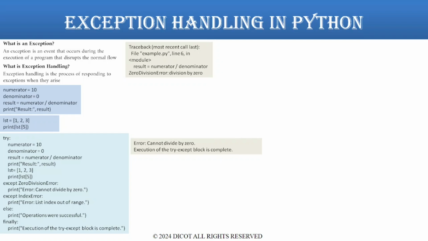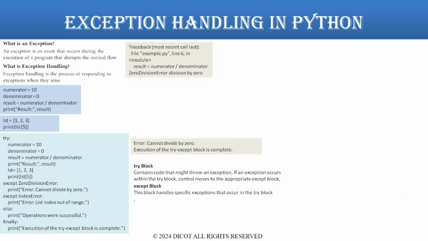Now, let's understand the various blocks present in this exception handling code. Try block. This block contains code that might throw an exception. Python will attempt to execute this code. If an exception occurs within the try block, the remaining code in the block is skipped, and the control moves to the appropriate except block.